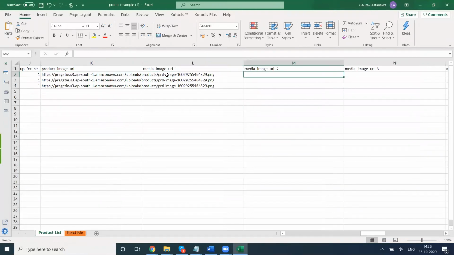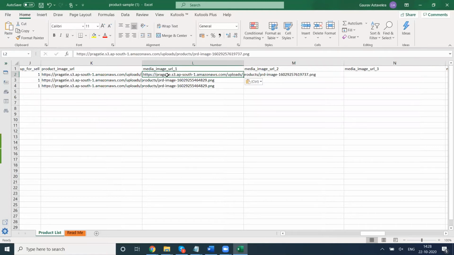For this product we will use media image URL 1. If you leave it blank, it will not hurt anyway, but it means that no other image will be uploaded.